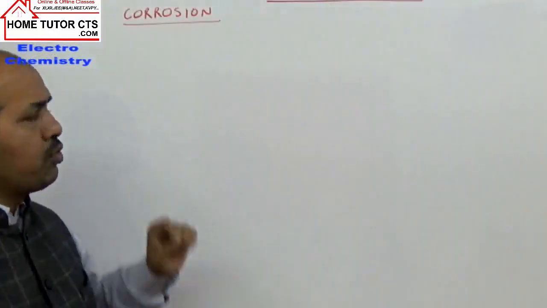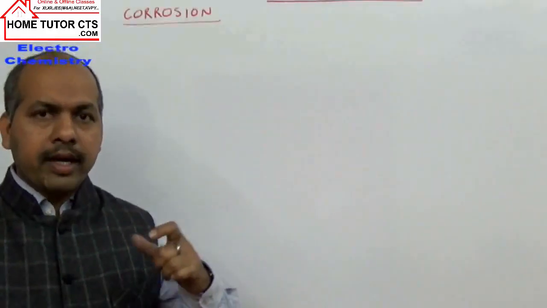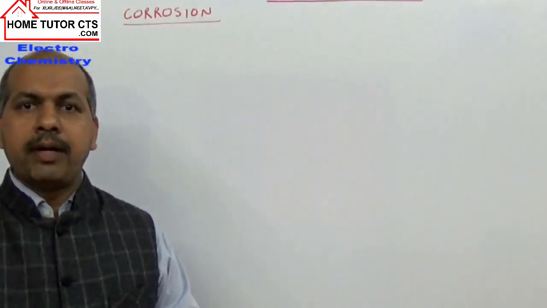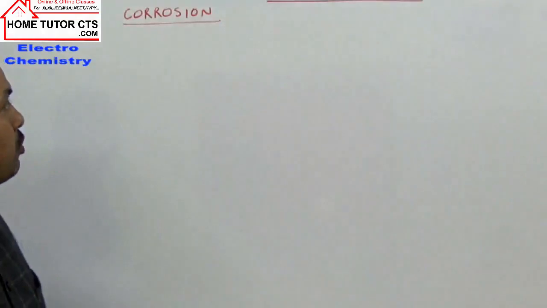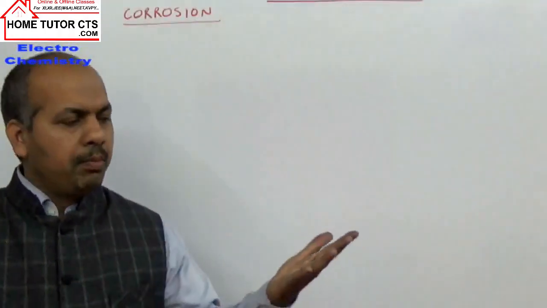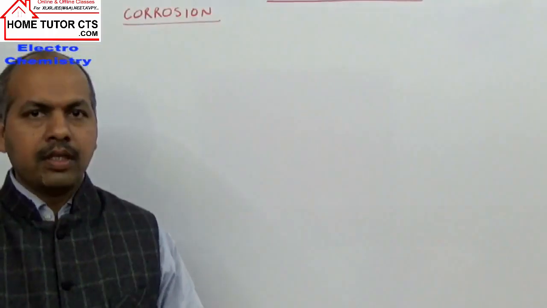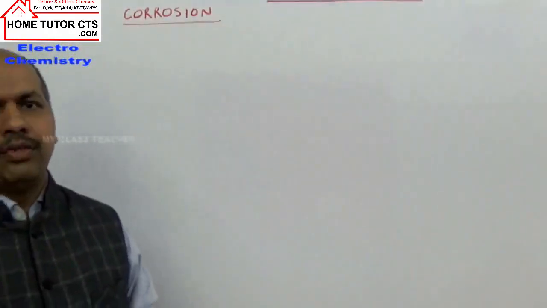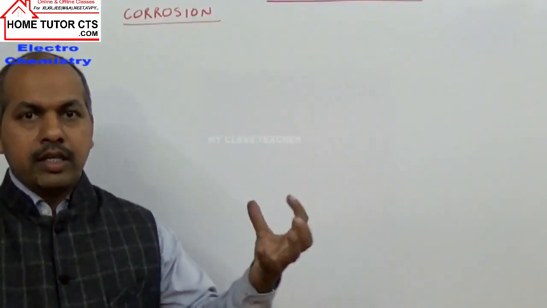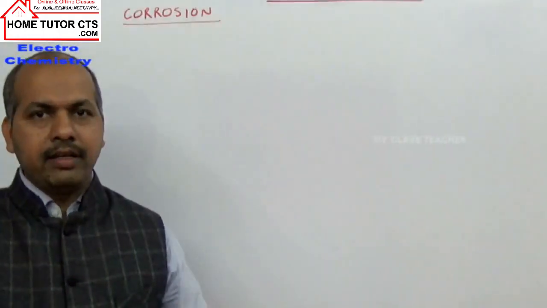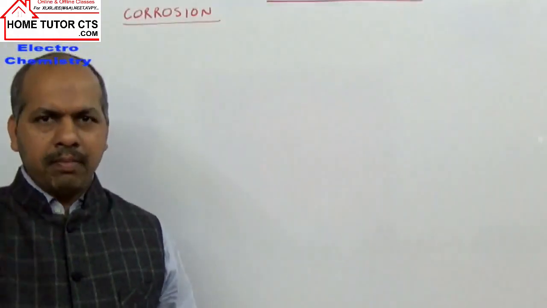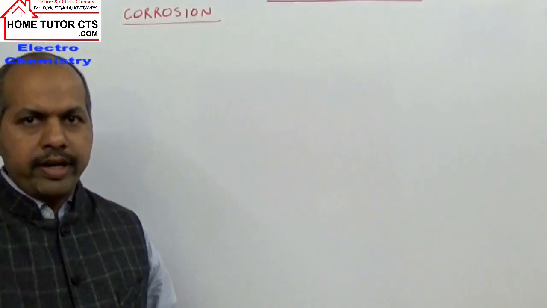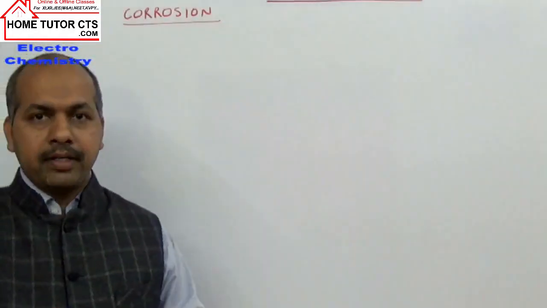So basically corrosion is the slow coverage of the metal surface by the oxides or other salts of the metal. The most common example of corrosion is rusting of iron, which is most commonly observed by us. Other examples include tarnishing of silver. New silver ornaments shine, but old ornaments slowly develop a blackish color on the silver ornaments, jewelry. Or you can take copper or bronze.